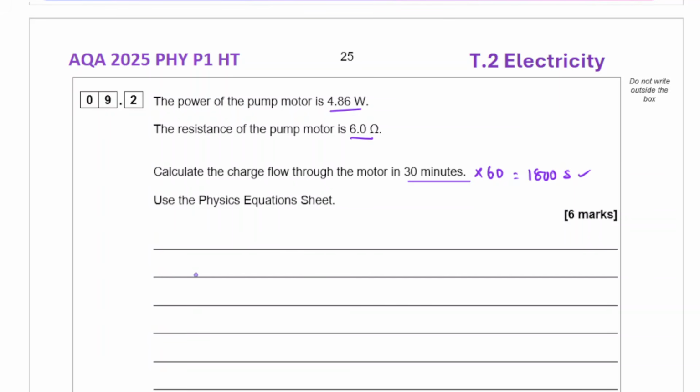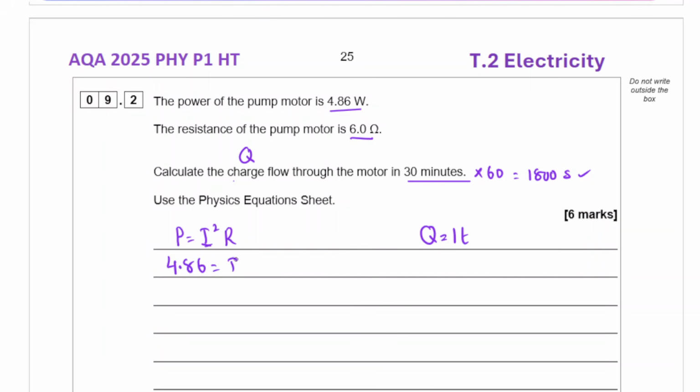Right, so I can find the current before I find the charge, which is Q. I use P equals I squared R. I can find the current using this equation, and then I can use the equation for charge and current. Right? Q equals I T. This is the second equation to find the charge. So let's use this.